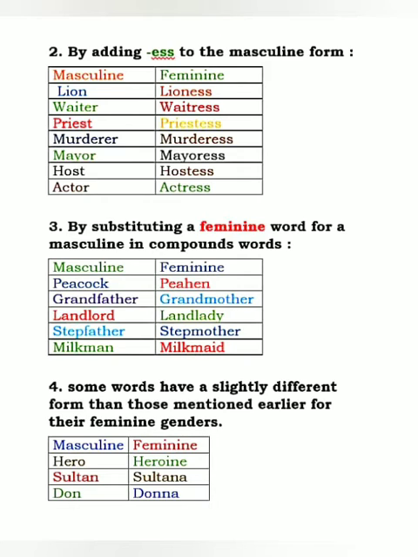Hero is not a compound word, and it is not adding any ESS. And the first rule is not using a different word for forming its feminine gender. So it is slightly different, right? Now come to the next one. Sultan, sultana. Don, donna. So these are some slightly different forms.